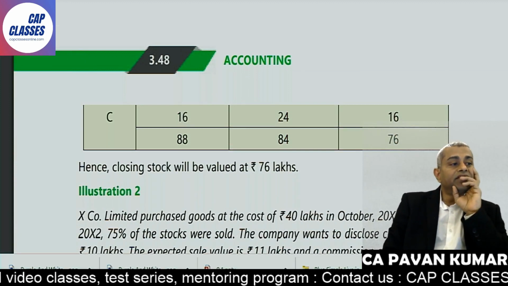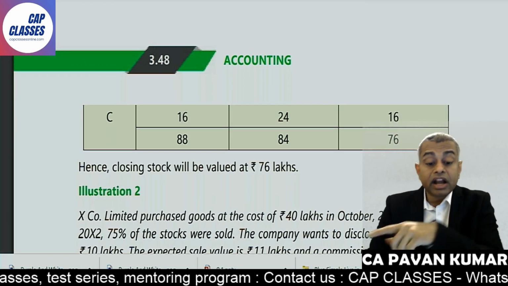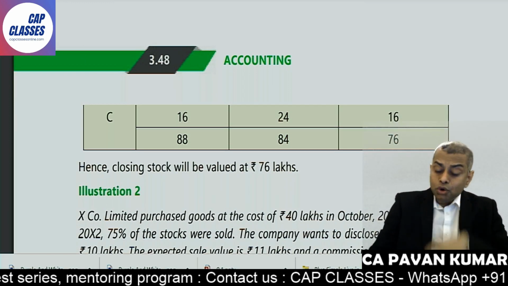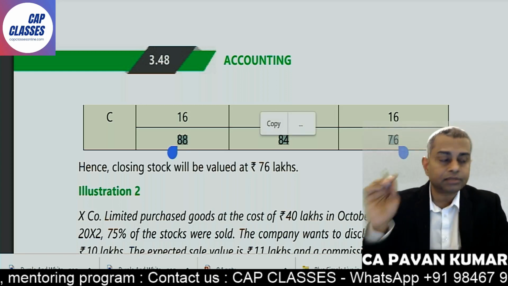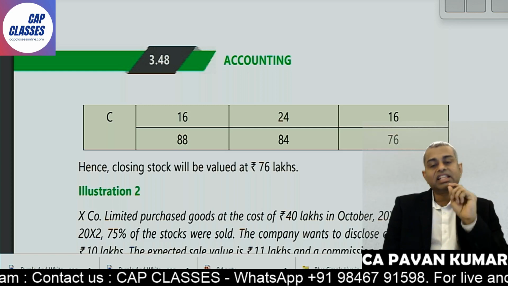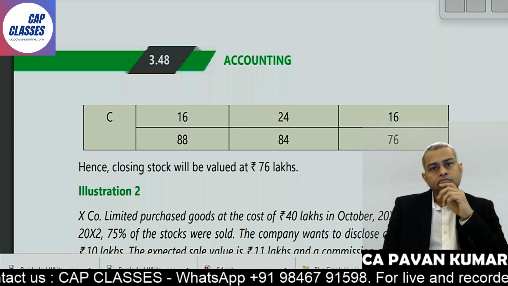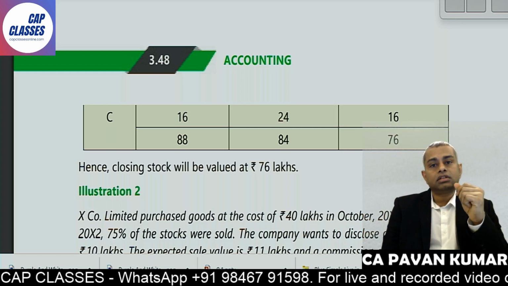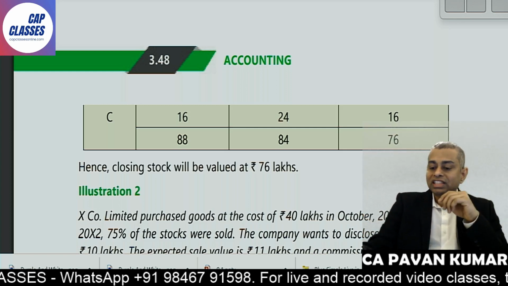Hence closing stock will be 76. So you cannot say 88 or 84, whichever is lower. No, that is wrong. They should not even have totaled this. Why have they put 88, 84? That is unnecessary headache. Why are you adding the ABC cost? You should not. So 76 is the value.